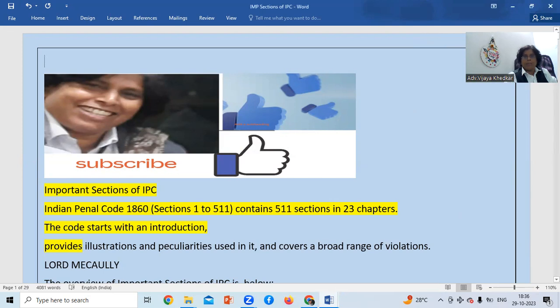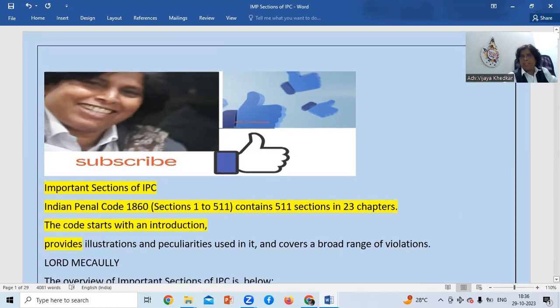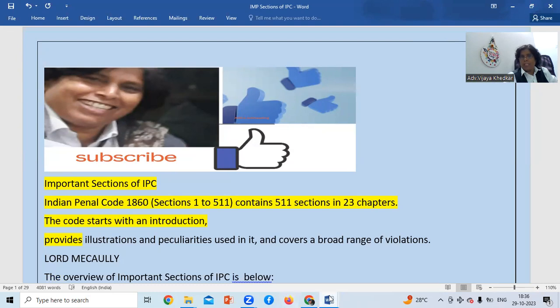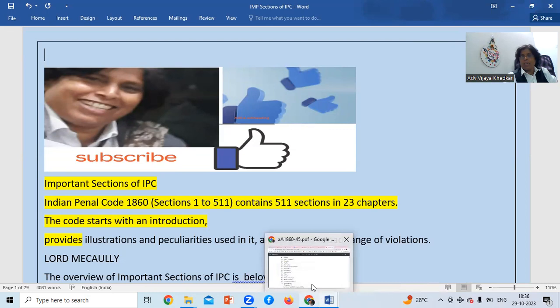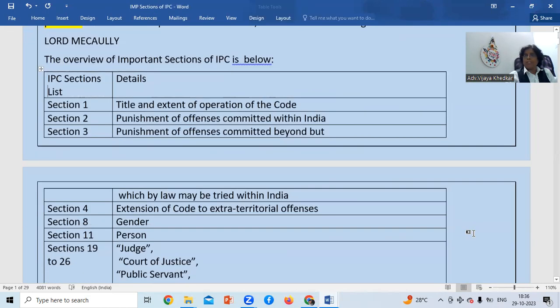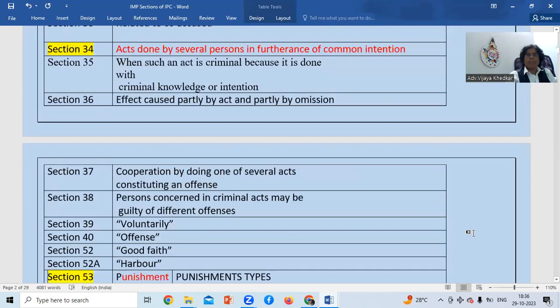I'll just go over this once again. It is the Indian Penal Code 1860, section 511. Total sections are 511 in 23 chapters. And we have just introduced section 53. I have just downloaded the code and we went to section 53 where the punishment was mentioned.